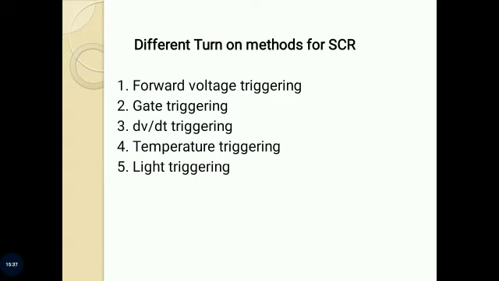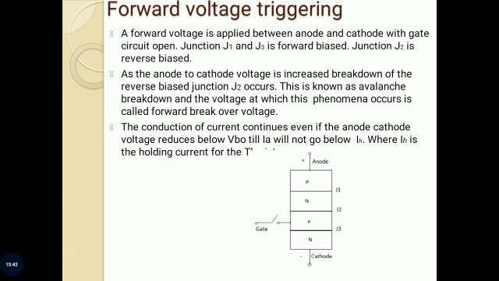So first method, forward voltage triggering. When anode to cathode forward voltage is increased with gate circuit open, the reverse bias junction J2 will break. This is known as avalanche breakdown, and the voltage at which avalanche occurs is called forward breakover voltage VBO.